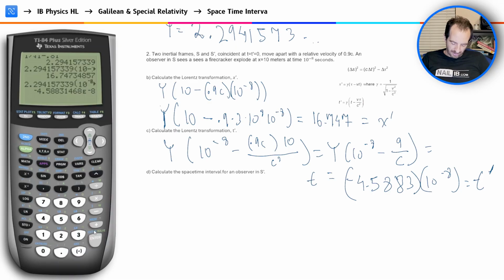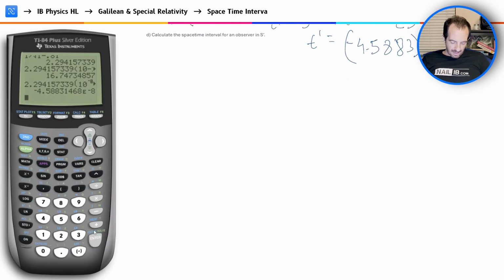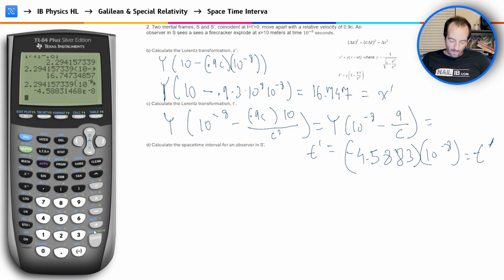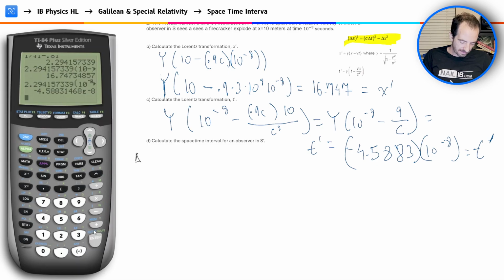The time dilation I'll put on this side as well. And let's see, we're using those dilations. We could now plug it back in and use this formula, using our time dilation to get the space-time metric, the space-time value for this person in the moving frame. So I plug in, and I'll write this in a different color. We have delta S squared is equal to C times our change in time.